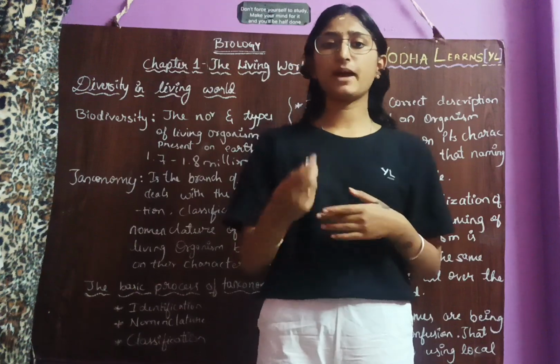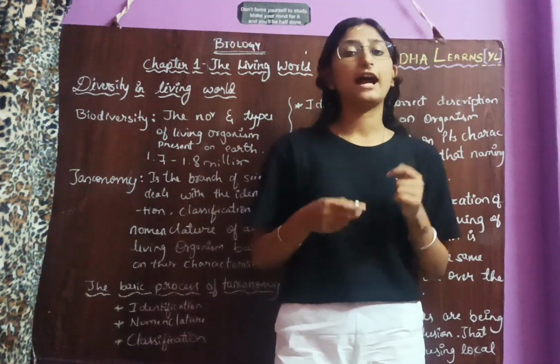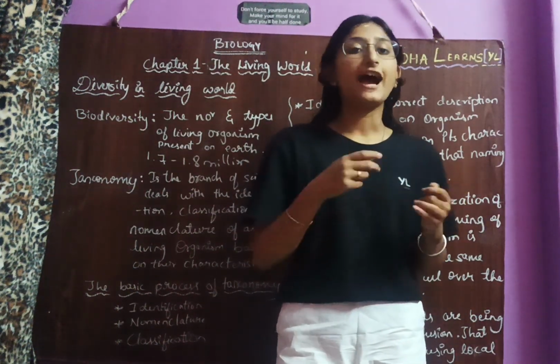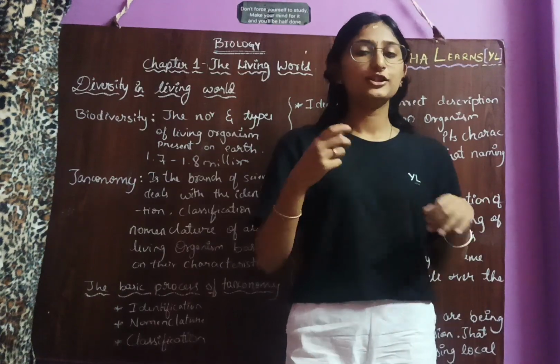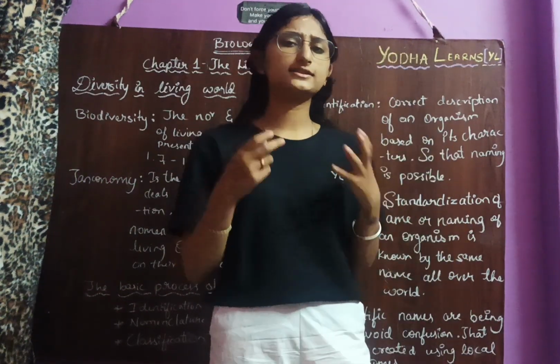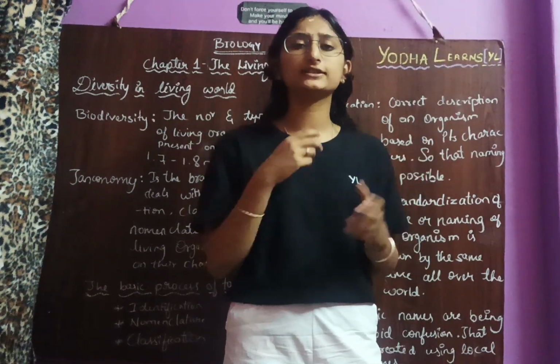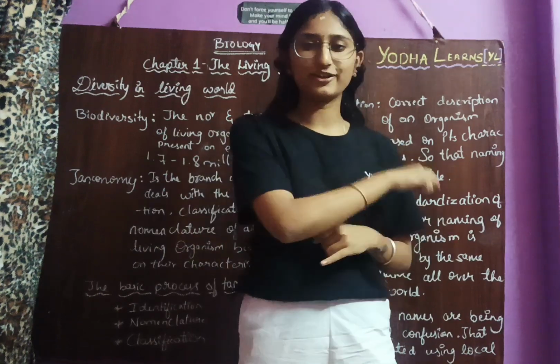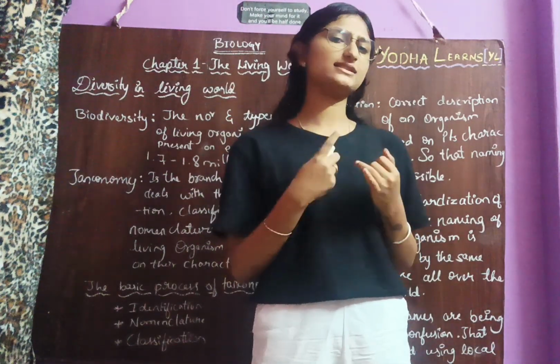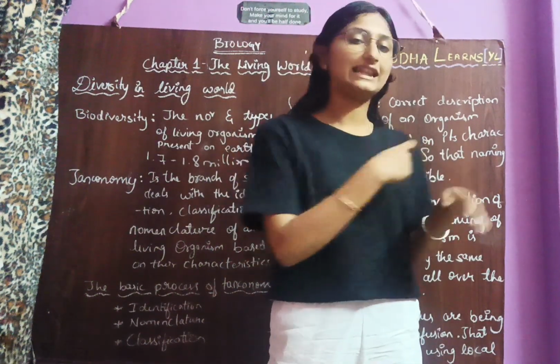Like for example, mango. We call it mango, in Kannada Mavinannu, and in Hindi Aam. So the scientists searched for a scientific name for mango. What do you think the scientific name of mango is?